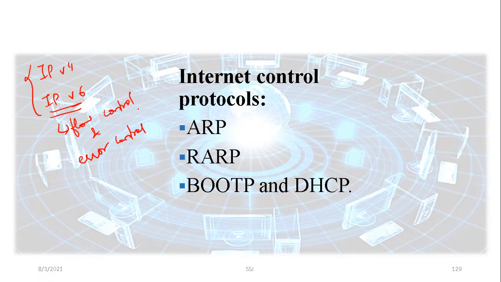So it is a host to host protocol using logical addressing. To have some more requirements, we have created these internet control protocols. Now, whenever we are transferring data or packets from one network to another network, we will have two kinds of addresses. What are the two kinds of address? One is the physical address and the other is the logical address. Physical address is basically your MAC address, while the logical address is your IP address.